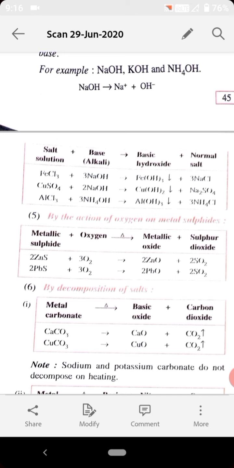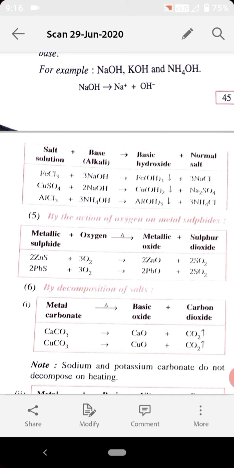For the salt solution, iron(III) chloride is an example, as are copper sulfate solution and aluminium chloride solution. These are the salts. When they react with alkali, sodium hydroxide or ammonium hydroxide, they form the basic hydroxide in the form of a precipitate plus a normal salt. See, the double decomposition reaction you people know. Double decomposition reaction means the mutual exchange of radicals or ions takes place to form a precipitate plus a normal salt.